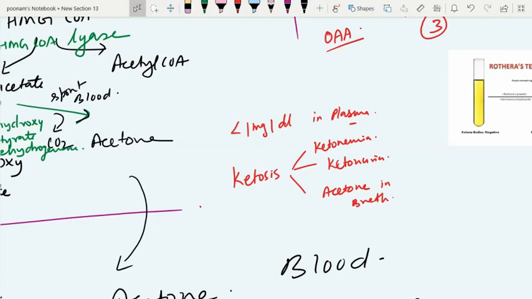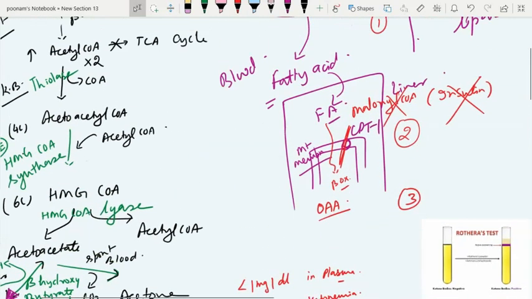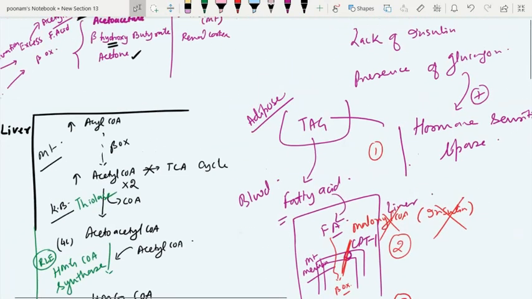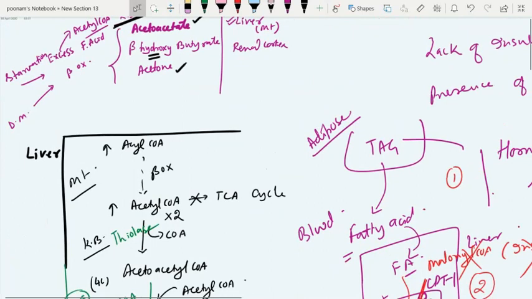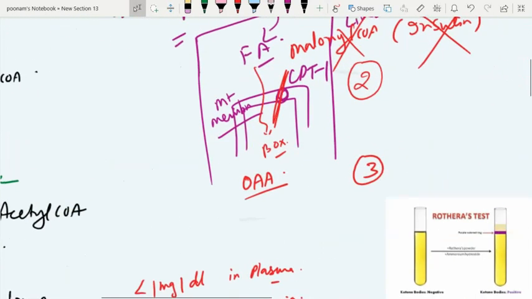So I think this is enough for today. This is the ketone body, its synthesis, its utilization, why it is a misnomer, and what level of ketone body we synthesize, and the regulation of ketogenesis. And oxaloacetate, why is it lacking?